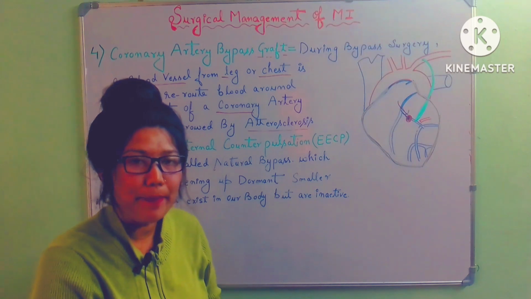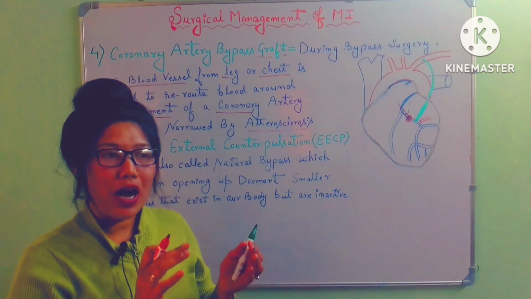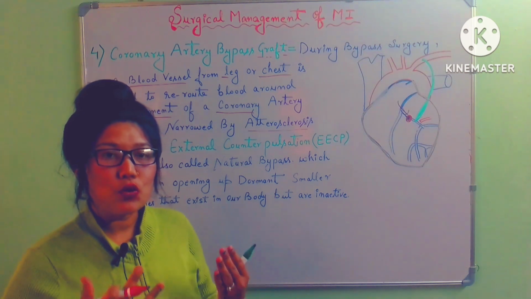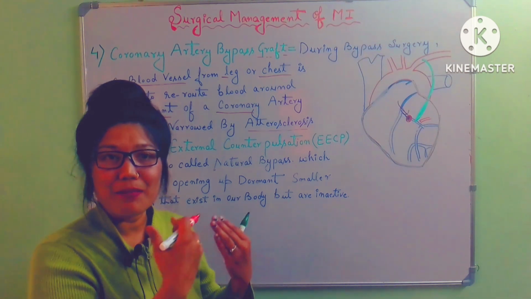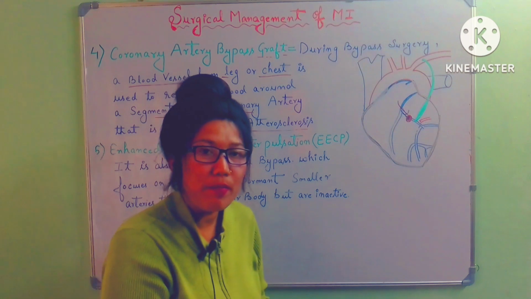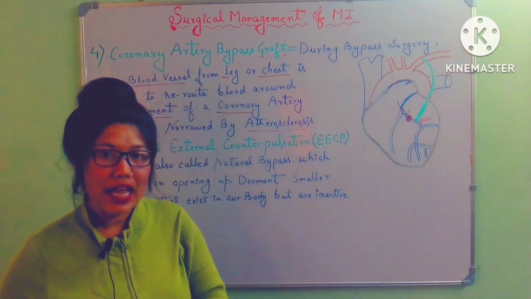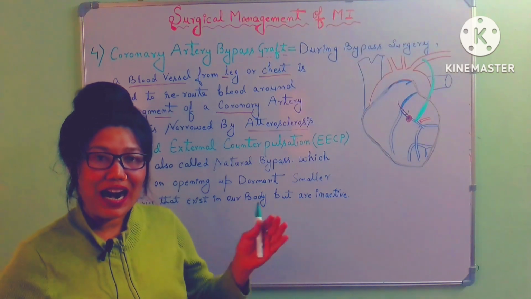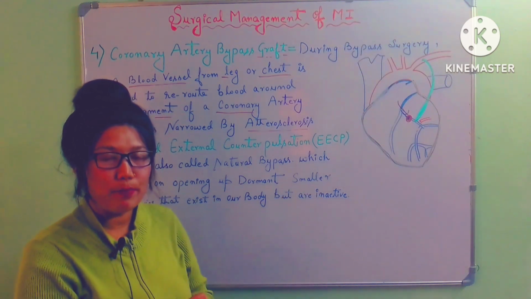So when the heart has been stopped, how will our body get the blood? How will our vital organs get the blood? It is given through the heart lung machine. In the on-pump procedure, the heart has been stopped and blood supply to the entire body is provided by the heart lung machine.